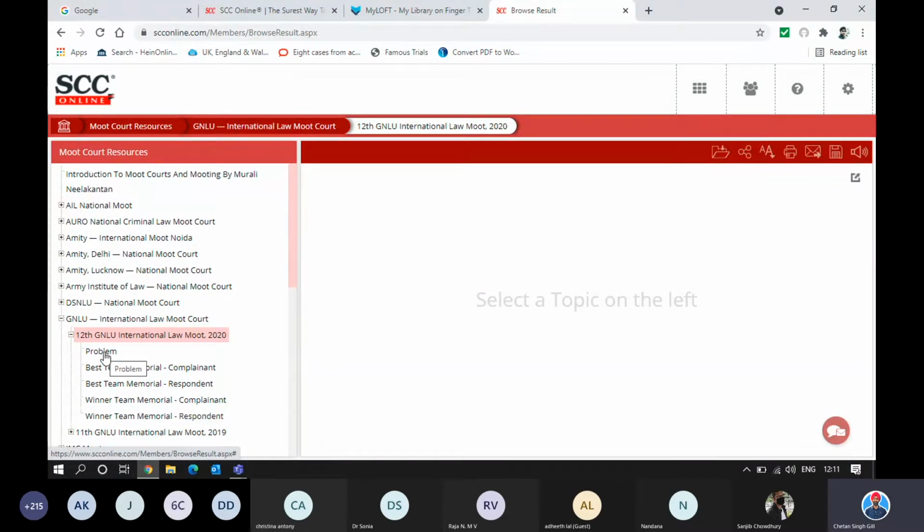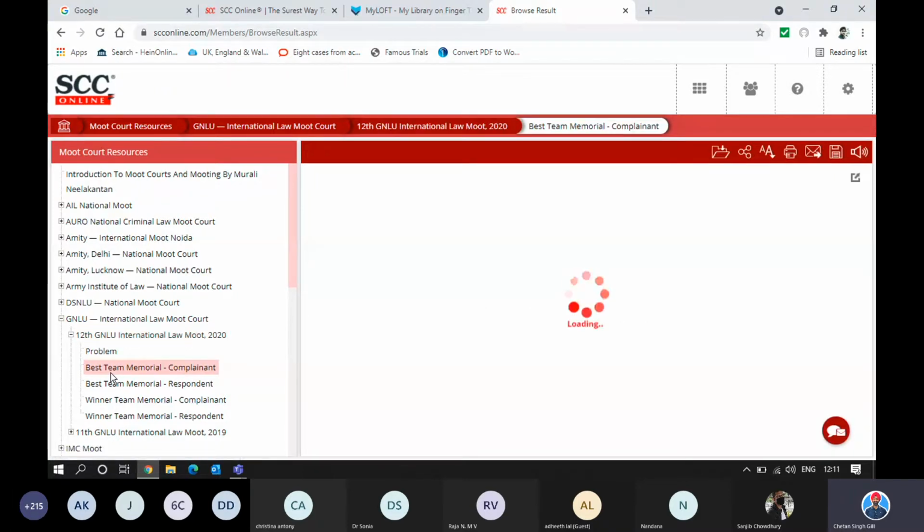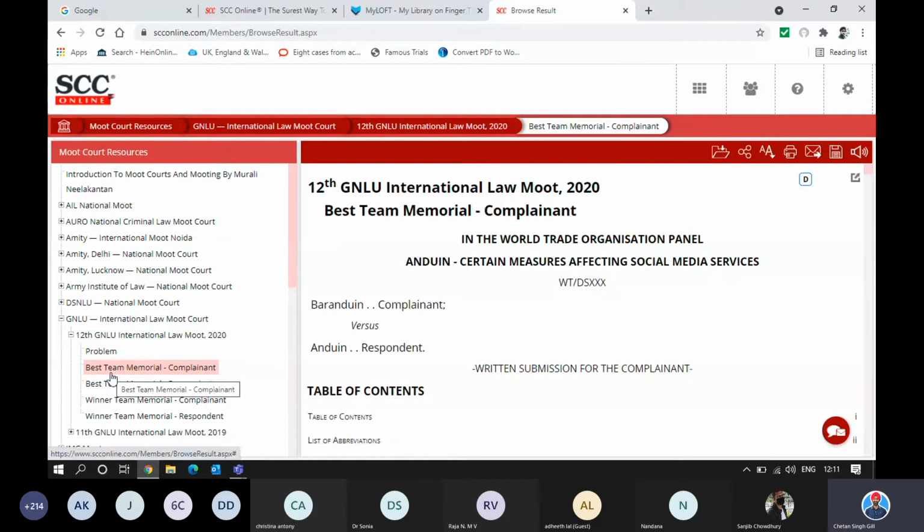Now, I think this is understood, in case you've been to this particular moot court and you want to see where you were lacking, what was that one factor that that particular team got the best memo award and not yours. You can simply click on it and see their memo. If you want to see the winning team memo, you can also do that.